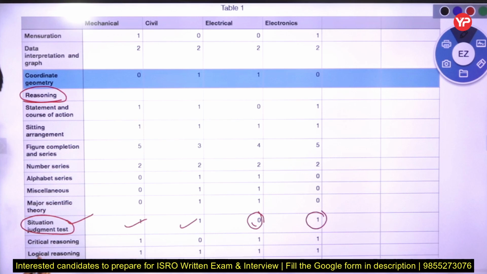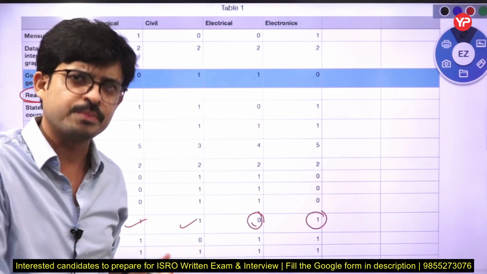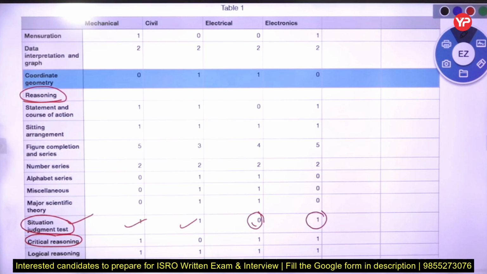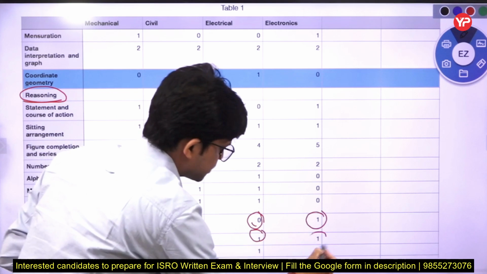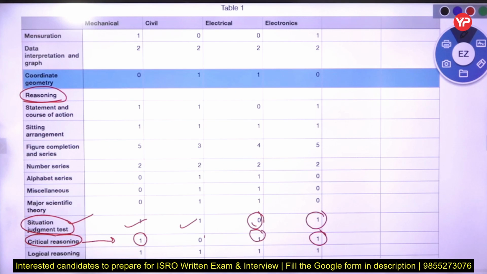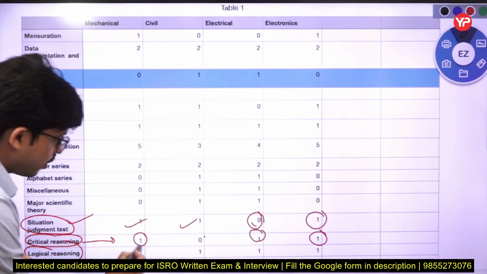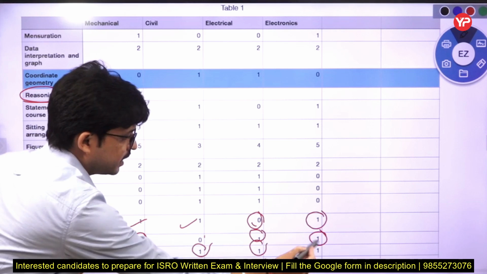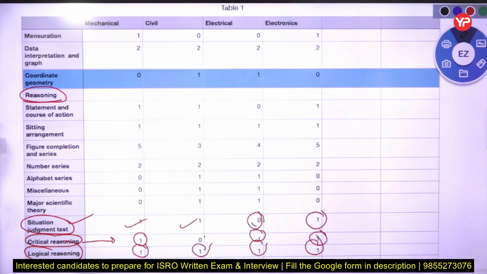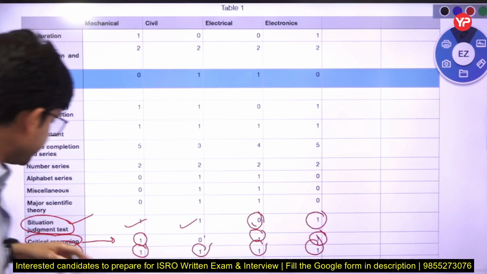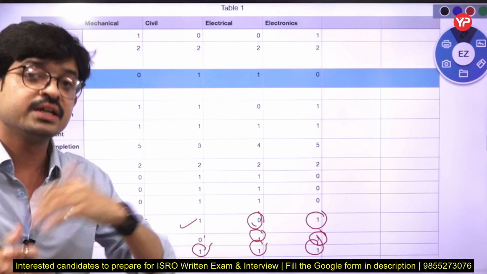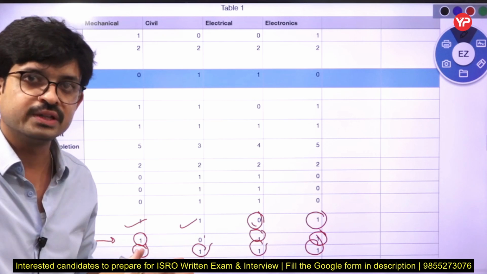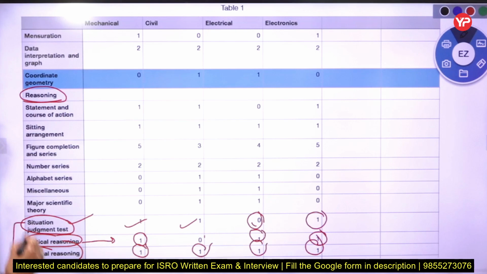Next very important is critical reasoning. We will show you the question related to this topic and we will also solve that question. Critical reasoning also generally consists of one question from each branch. Logical reasoning is also a very important topic, with one question from each branch. Some students may be confused about what is logical reasoning and what is critical reasoning. We will see the question also, that's why I am taking this part very importantly.